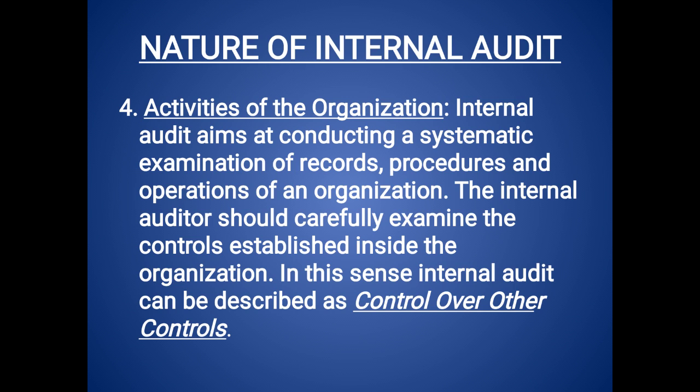So why is it called control over other control? Because the internal auditor not only checks activities related to finance, he checks your production department, your accounting department, your cost department, the compliances department, each and every department. He checks whether the rules, regulations and laws are followed or not. That's why he is called control over other control. Whereas your statutory auditor just checks whether the financial statements are true and fair or not. But the internal auditor checks each and every department and activity.